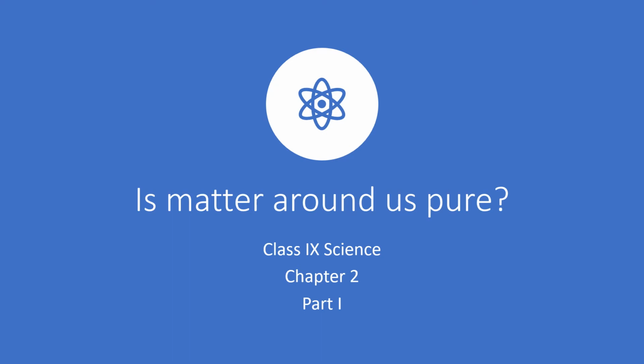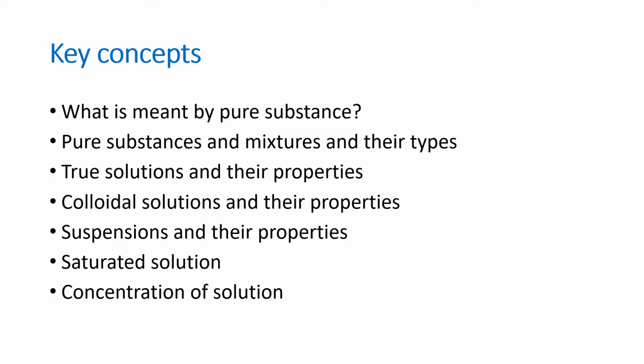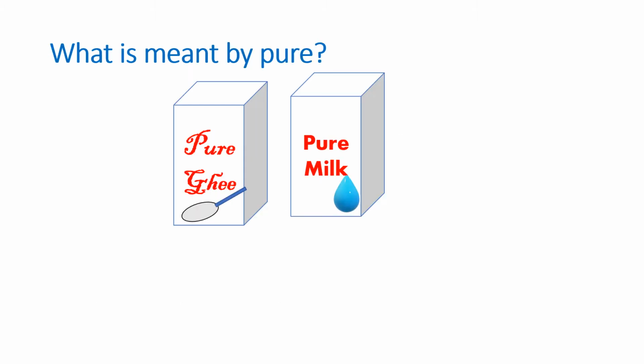Is matter around us pure? Class 9 Science, Chapter 2, Part 1. Dear students, in this lesson, we will learn about what is meant by pure substances, then pure substances and mixtures and their types. We will also learn about true solutions and their properties, colloidal solutions and their properties, suspensions and their properties, and saturated solution and concentration of solution.